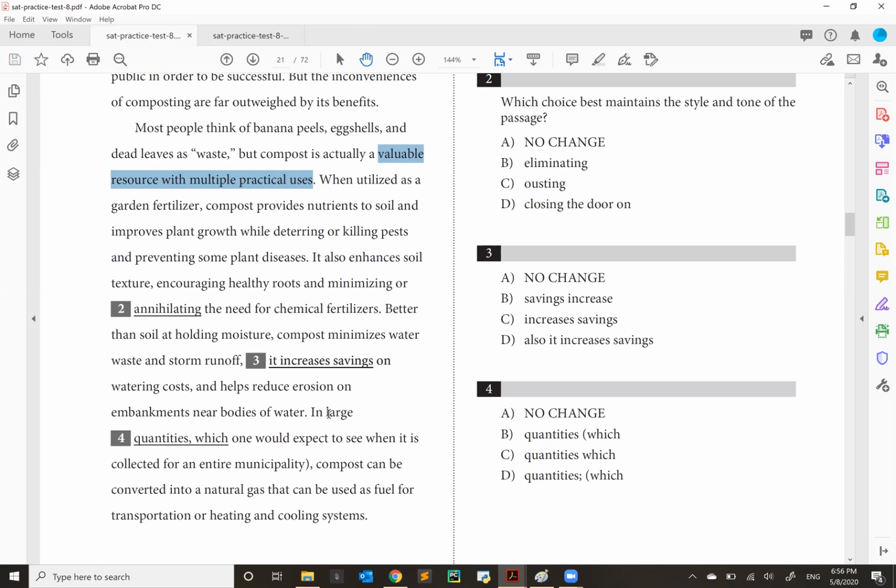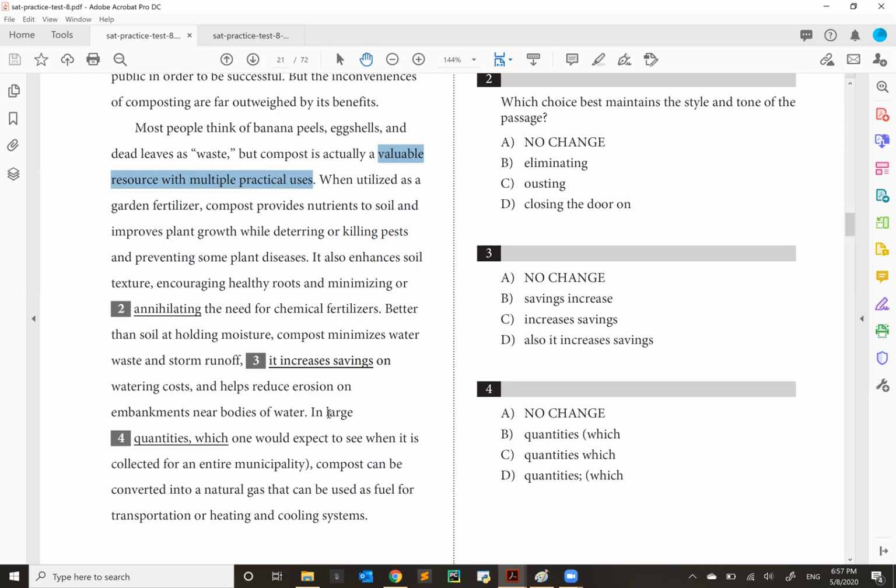So here is a perfect illustration of a very structured paragraph. You begin with a topic sentence that is characterized by general language that introduces what specific information is going to follow. In this case, we are discussing the benefits of composting, and that is introduced in your topic sentence, and the specific benefits that arise from it are presented by each subsequent sentence. Now, let's look at the questions that we have, 2, 3, and 4.